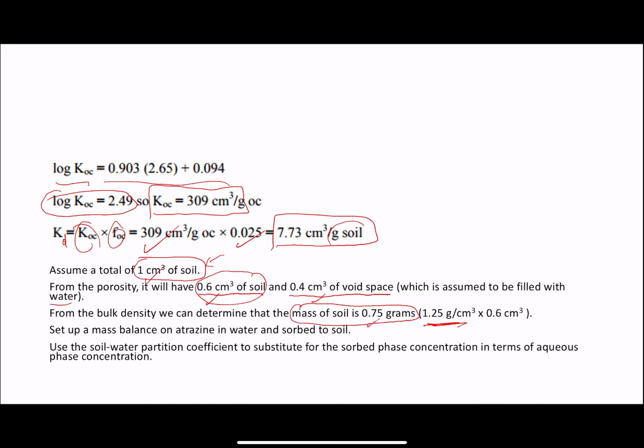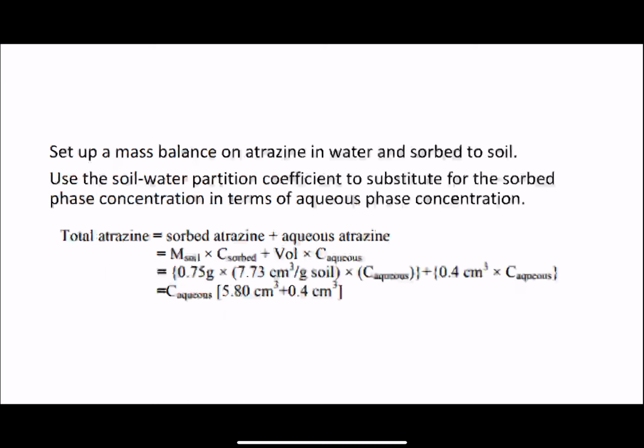Now we're going to do mass balance. Total atrazine is equal to the atrazine in soil plus the atrazine in aqueous solution.